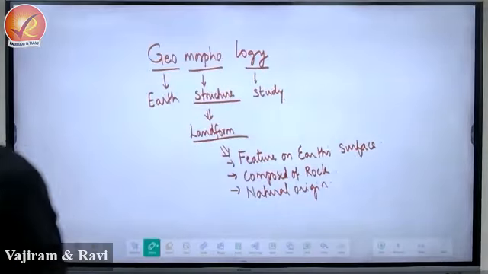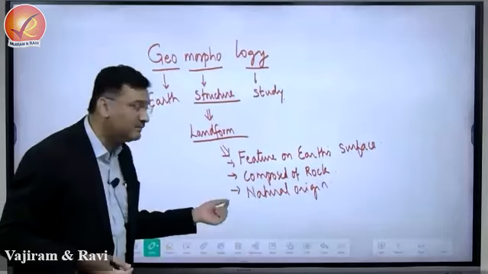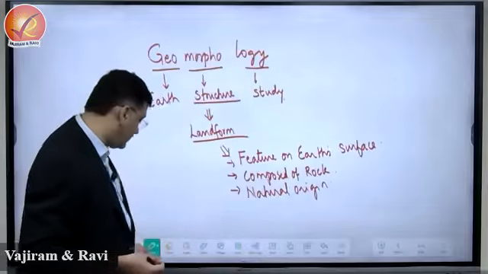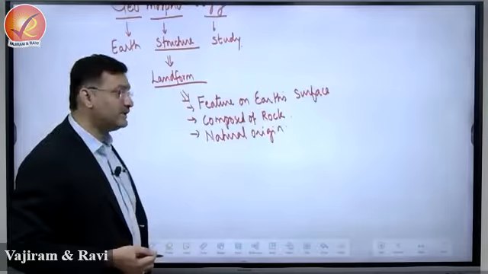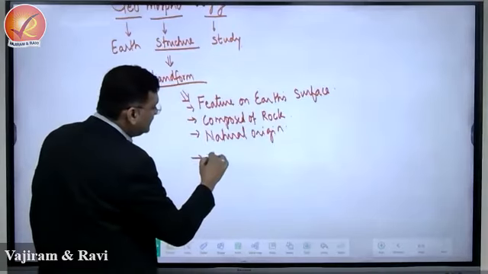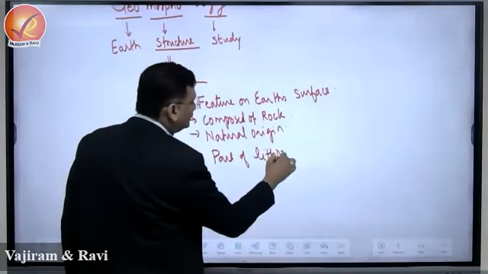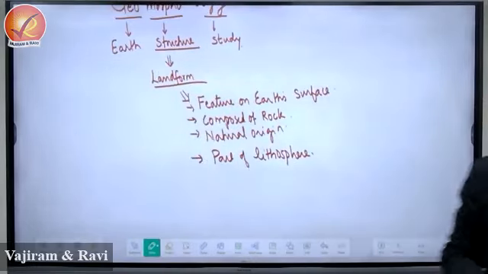What is a landform? Any feature present on the surface of the earth that is made up of rock and has evolved by natural processes. There are natural phenomena associated with the evolution of this structure. Then this will be considered a landform. And the fourth criterion is that it is a part of the lithosphere.